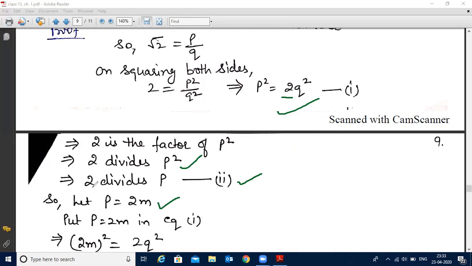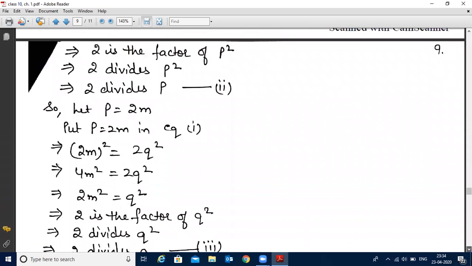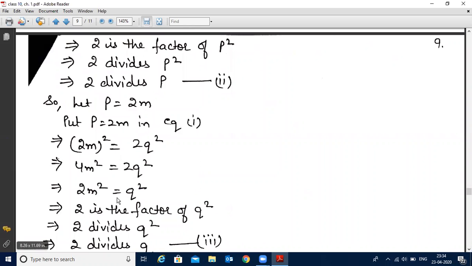Now put the value p equals 2m in equation number 1. 1 was p square equals 2q square. So putting the value of p here, it will become 2m whole square equals 2q square. Now after cancelling the terms, you will get 2m square equals q square. That means q square is now a multiple of 2. That means 2 is a factor of q square. That means 2 can divide q square. That means by applying the theorem, we can say that 2 divides q. It is now equation number 3.